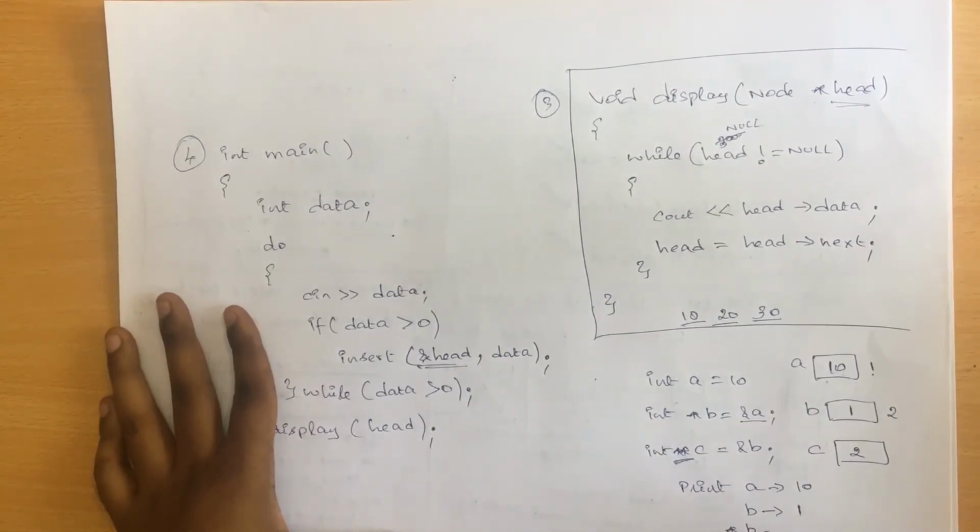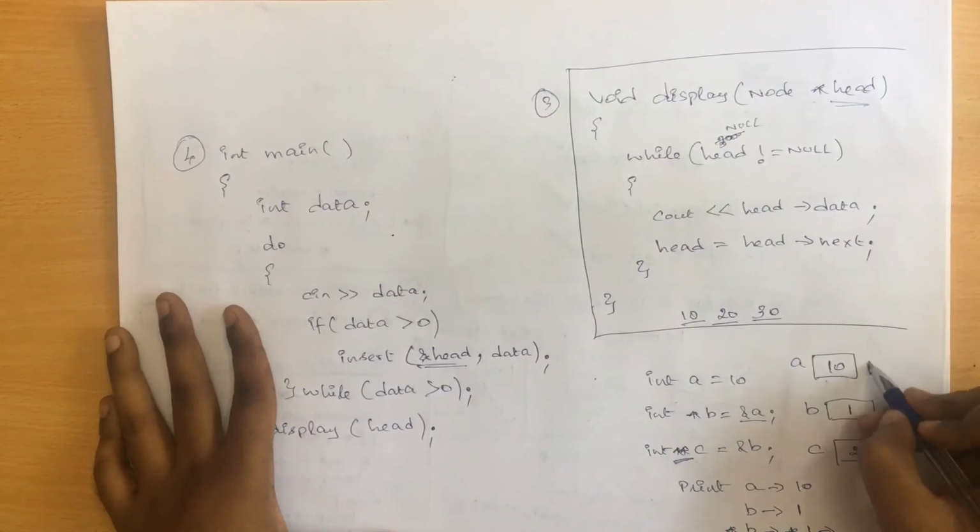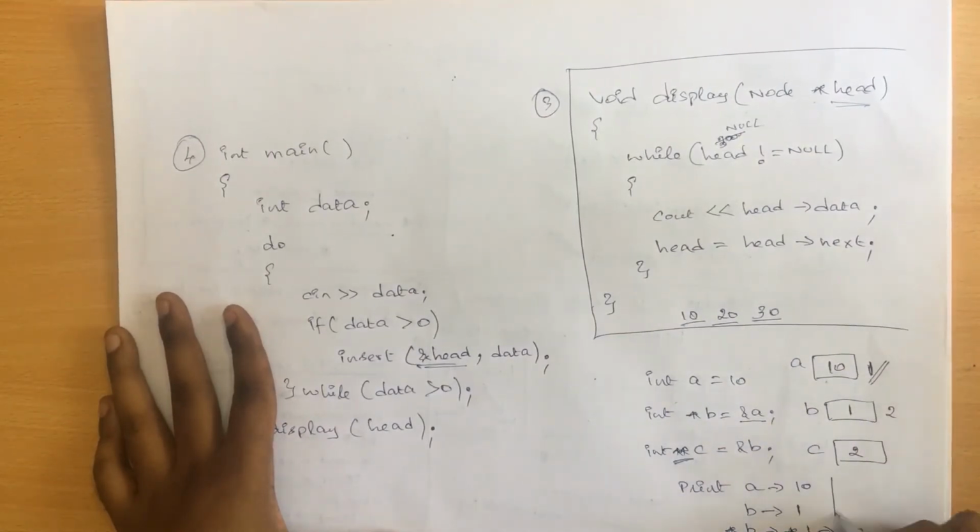But star of b will give star of 1, where star of 1 represents the particular memory location where we have the value 10. Similarly, star of c gives 1, because star of 2 represents 1. And double star of c gives the output as 10.